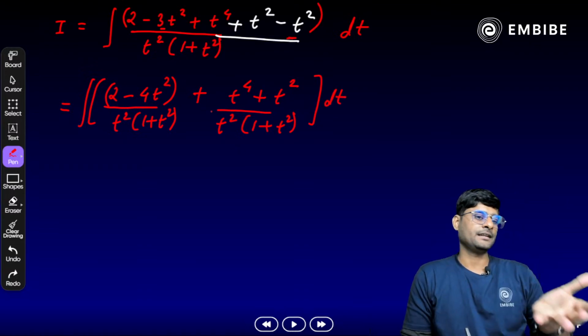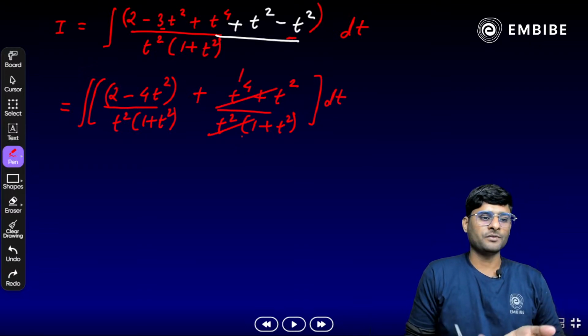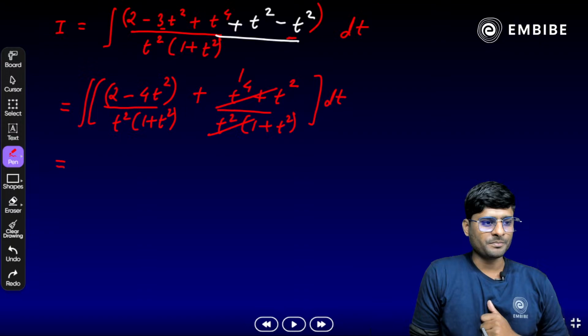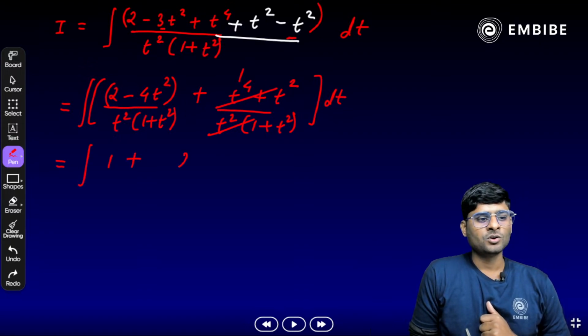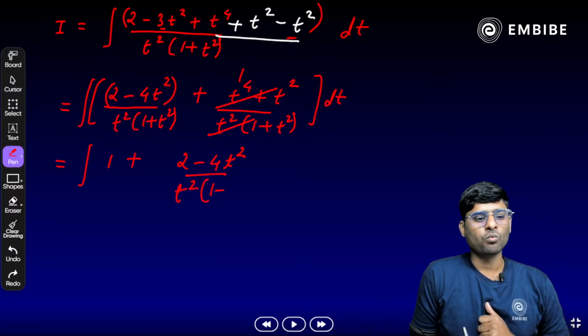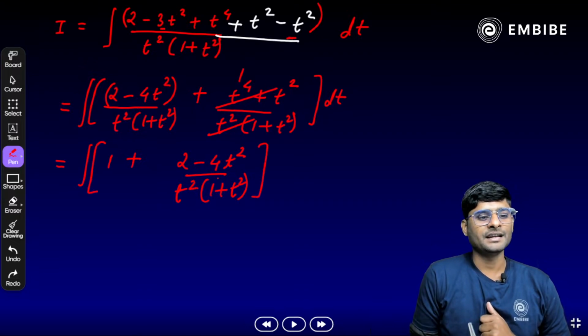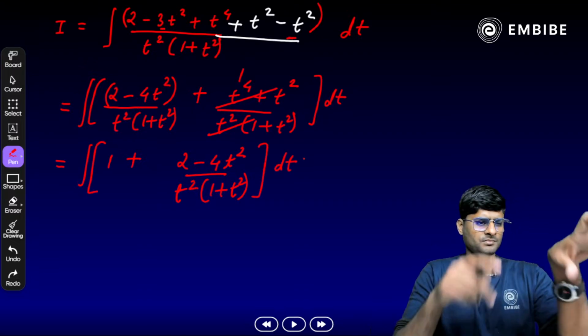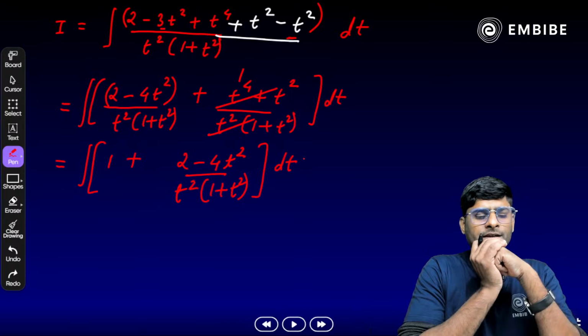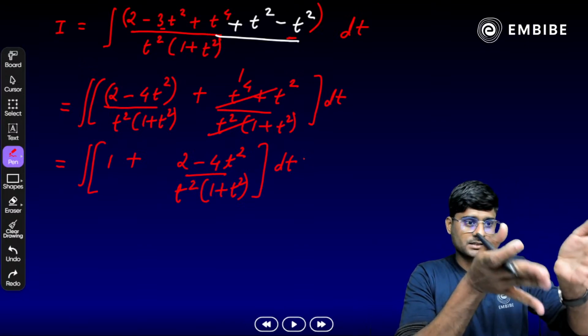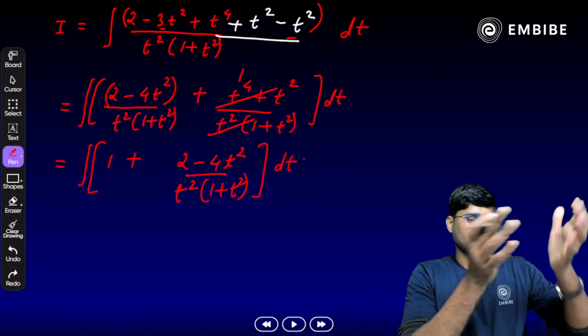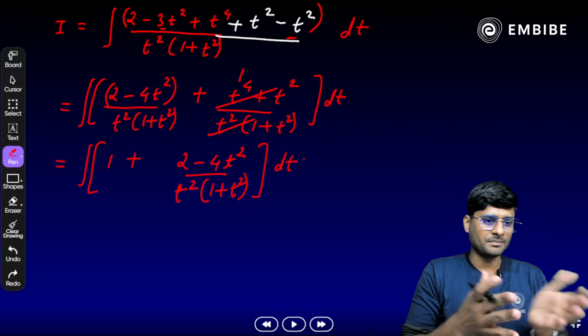Now look at the right hand side here. Obviously that will cancel out, we get 1 here. So that should be what? Integration of 1 plus (2 minus 4t square) divided by t square times 1 plus t square, dt here. So we just break into two parts here. You have to do this integration separately. You know the integration of 1 obviously, t plus c, that's it.